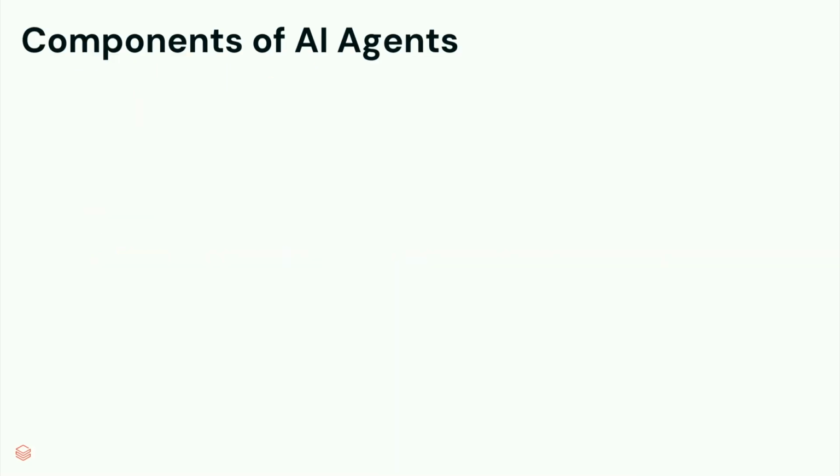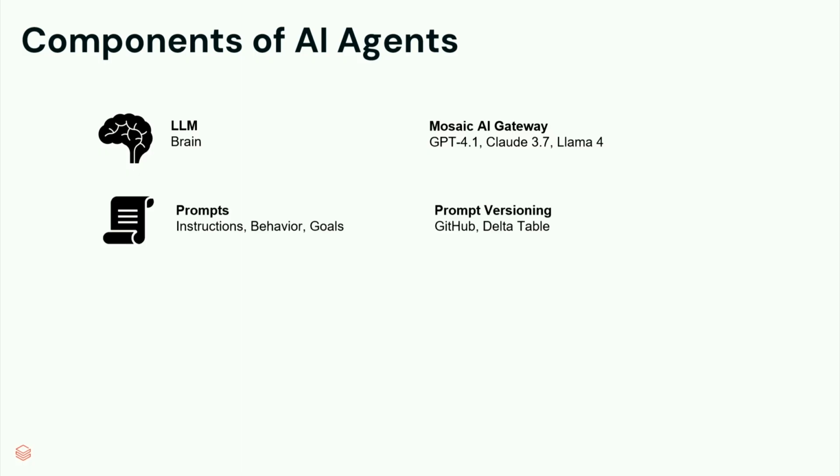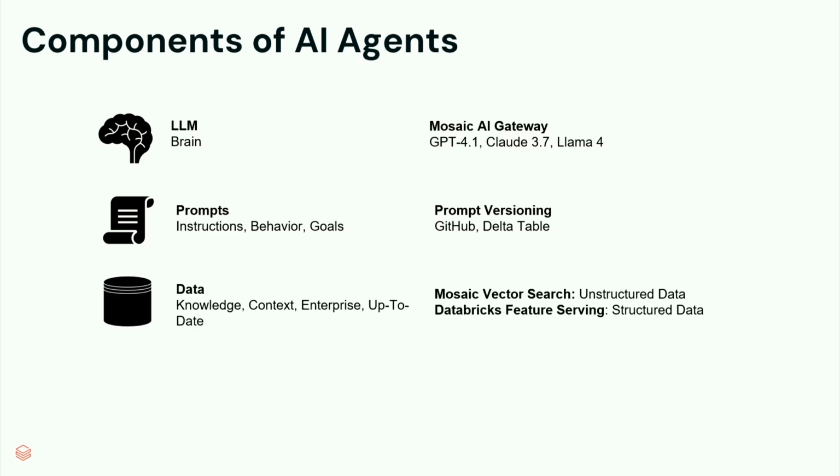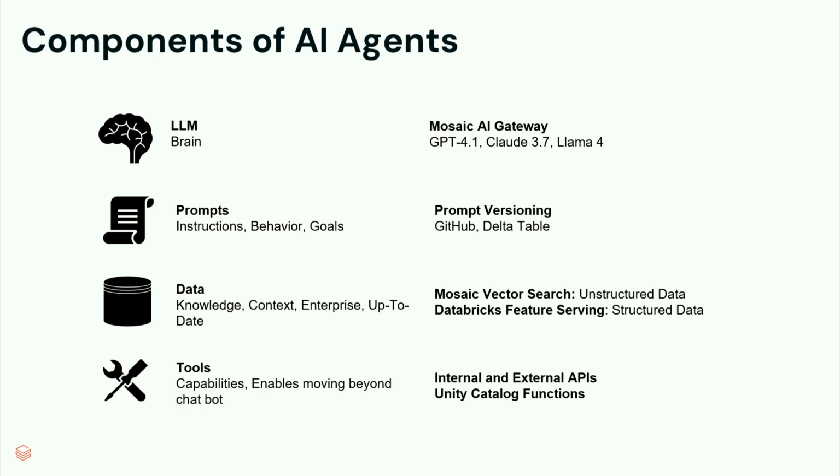Here are some of the very common components that we will see when we're talking about AI agents. So obviously we have the brain here. Some of the very popular brains these days are GPT-4.1, Claude, etc. And obviously we can have prompts, which are basically instructions to tell the brain how to perform a certain task. And also we have data, whether this be structured data or unstructured data. This kind of data will serve as the knowledge base or context for the AI agent. And lastly, we can have tools, which can be external or internal APIs.